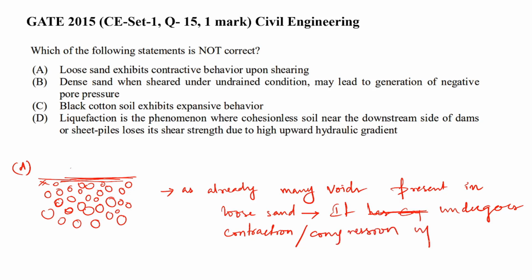or compression upon shearing. For shearing to happen, we will apply load. Because of that, it gets compressed because voids are there. So air gets expelled out, and automatically it has so much room to get compressed. So that's how it is obvious that loose sands exhibit contractive behavior. Correct.